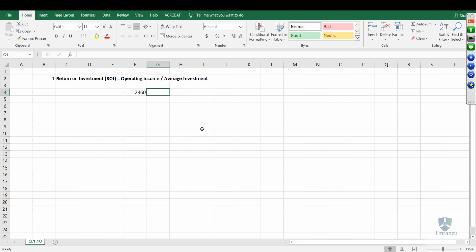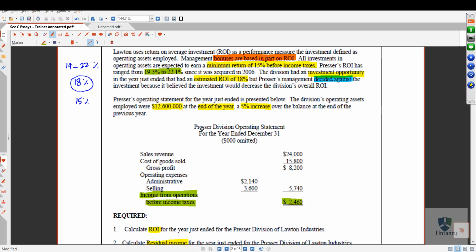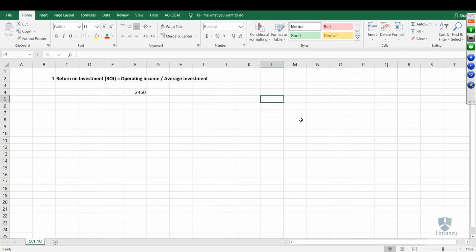So we need to divide it by a figure which is average investment. Now remember, they told you that the investment at the end of the year is 12.6 million. So remember the approach we do normally, the sales and cost and profit type approach: start, increase, end.